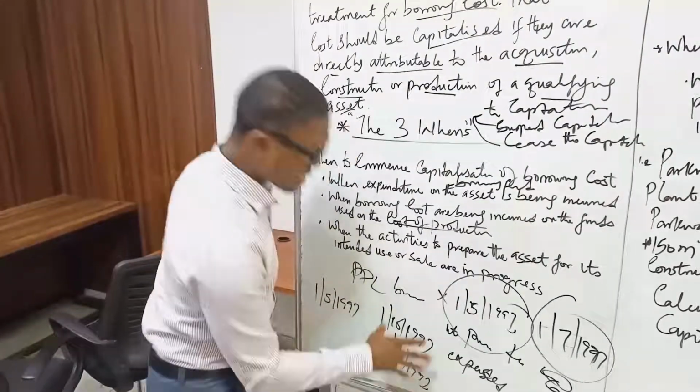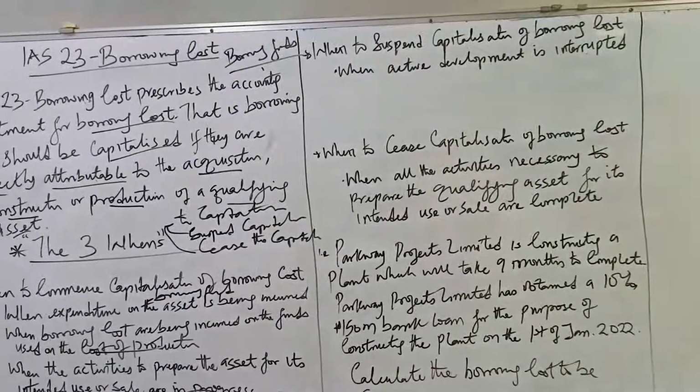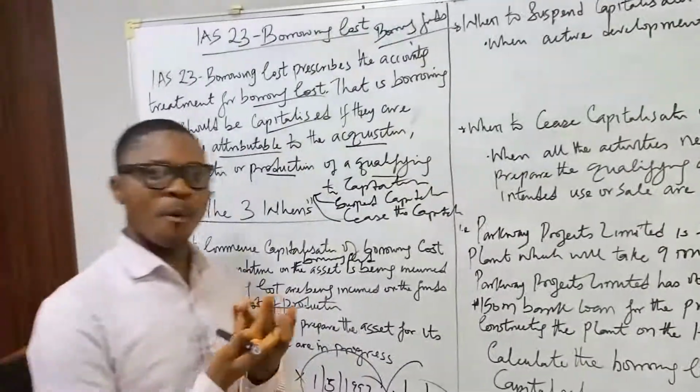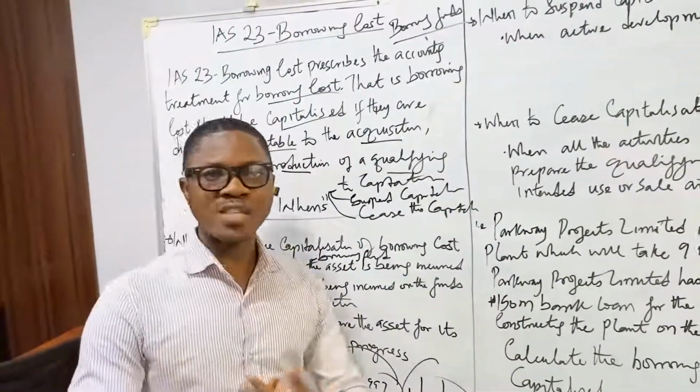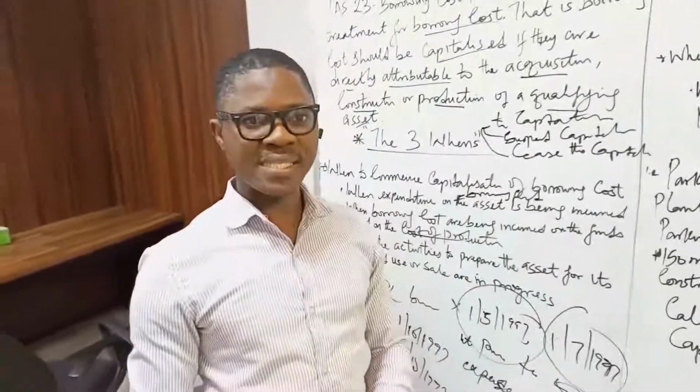So we go to the second one, when to suspend capitalization of borrowing costs. When should we suspend capitalization of borrowing costs? This means that we could have commenced the capitalization of borrowing costs, but at one point or the other, in the course of the production, we suspend it.